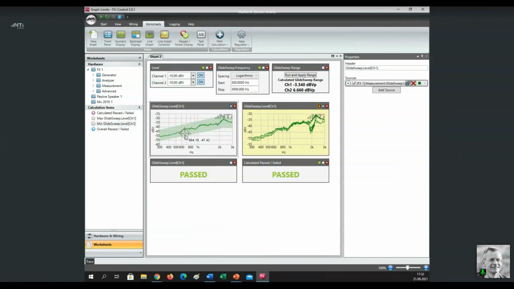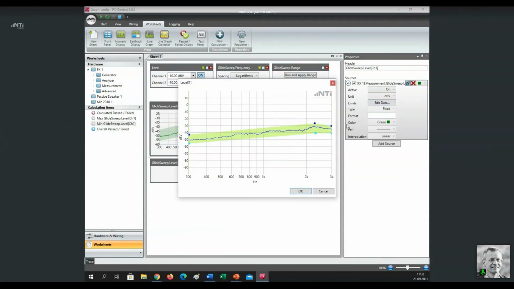How did I establish that? Let me show that very quickly. I click on the panel, I look at the properties, click here on Edit Data, and you see here now my tolerance band, which was manually edited. Just right-click, you can add points, you can shift them around, so you can graphically define your tolerance band or even do it numerically via a table.